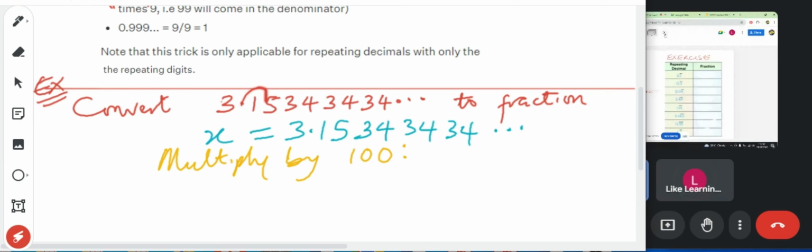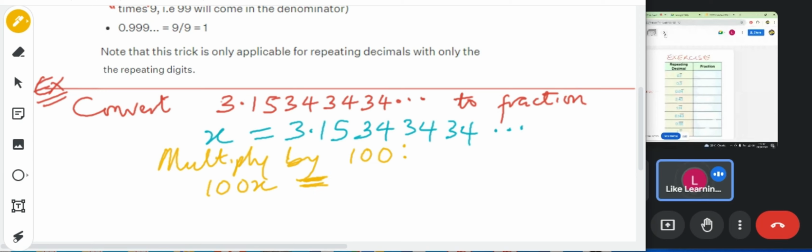To remove the two non-recurring decimals. All right, that's correct. Multiply by 100, we have 100x is equal to 315.343434.